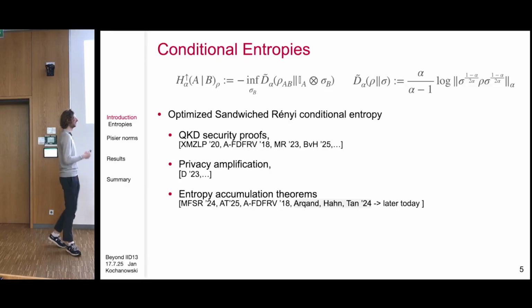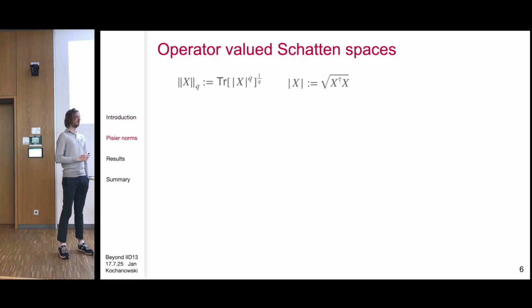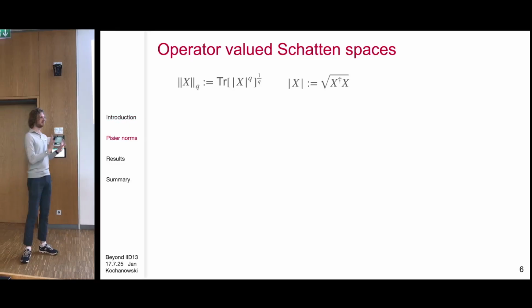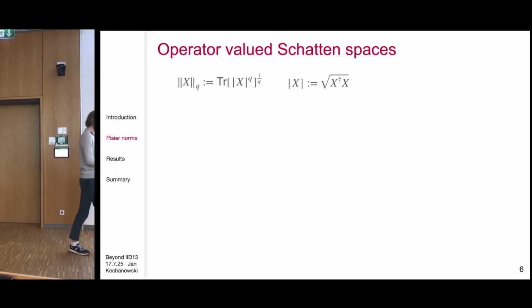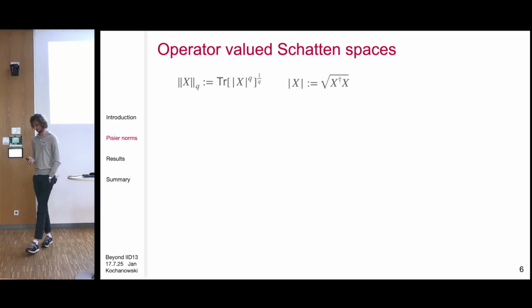So these, they appear quite a bit. Now, I want to switch gears a little bit, and we keep the entropy stuff in the back of our minds, but I want to talk about what are called operator-valued Schatten spaces.